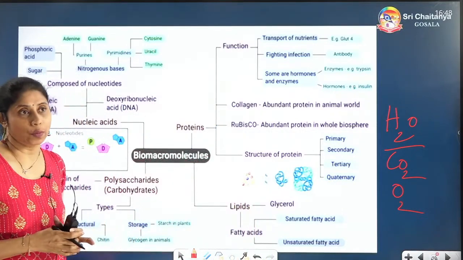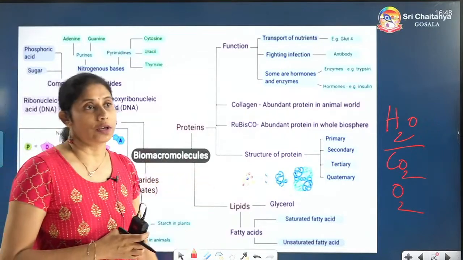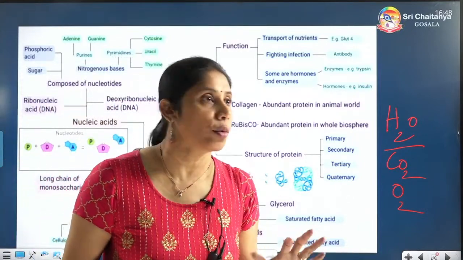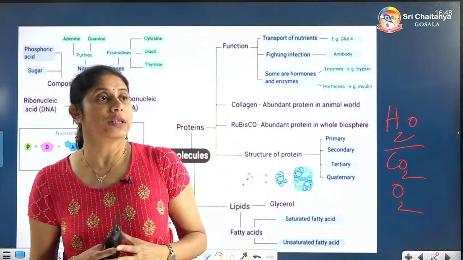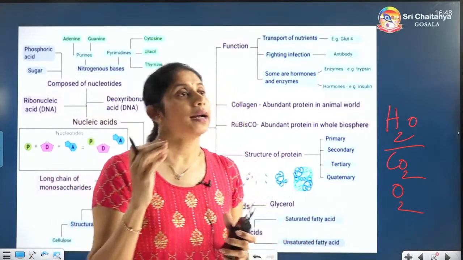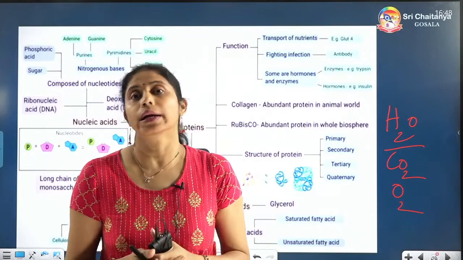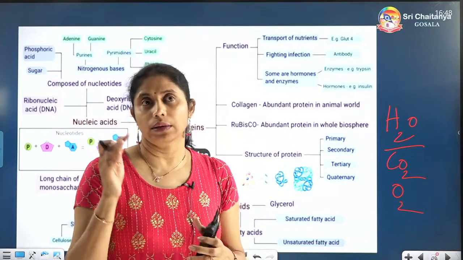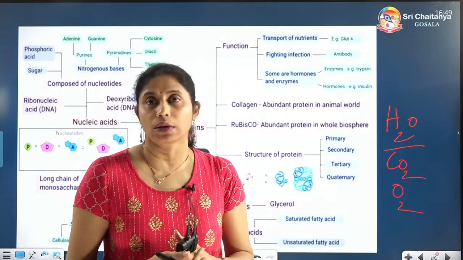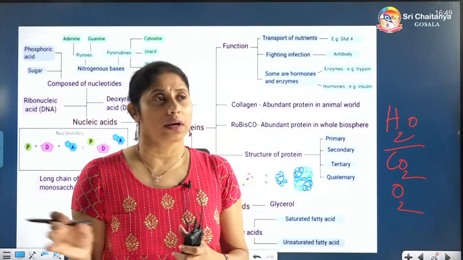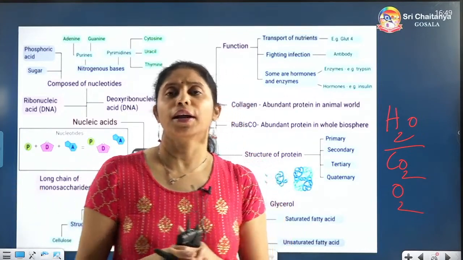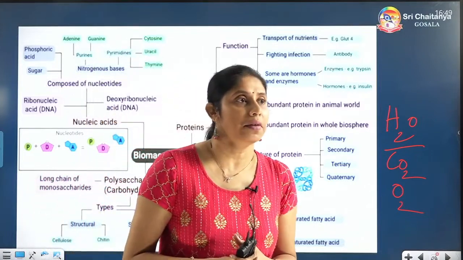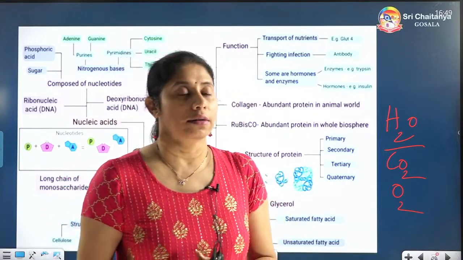Let us proceed to the next one, biomacromolecules. I have told you that biomicromolecules are there and the biomacromolecules are there. Micromolecules means which are having the smaller size and their molecular weight is 18 to 800 daltons. Less molecular weight ones up to 800 daltons, they are called micromolecules, and more than 1000 daltons, they are called macromolecules. One of you has asked, like, if 800 to 1000 daltons are there, they are intermediate molecules, but you don't have that classification at this level.